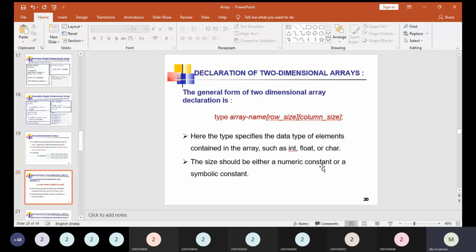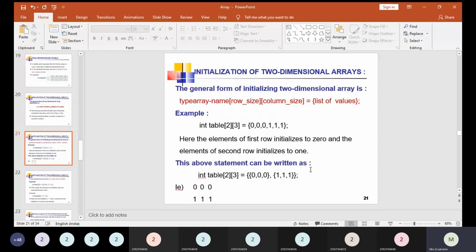Next one is the declaration of a two-dimensional array. The general form of two-dimensional array declaration is here. The syntax is: type, array name, in the first square bracket the row size and in the second square bracket the column size, semicolon. Here the type specifies the data type of elements contained in the array, such as int, float, or char. The size should be either a numeric constant or a symbolic constant, as in the single dimensional array, right? Here the general form of initializing a two dimensional array is seen, and we can initialize the values like a single dimensional array. For a two dimensional array also we can initialize some values.